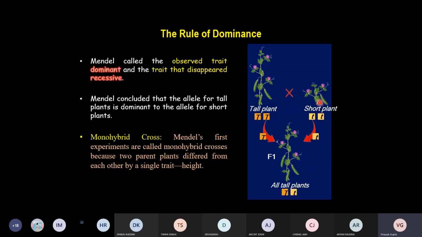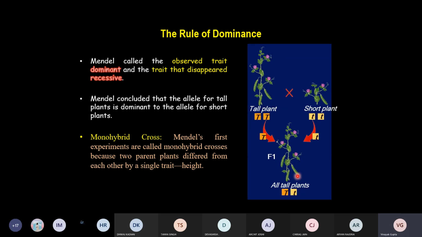So based on this experiment, he made the first rule of dominance. That is the first law in genetics, the rule of dominance. That means when you are doing a genetic cross between two parental lines which are homozygous, in the F1 generation, only one particular trait is going to appear. And which one? Dominant. The trait which appears in the F1 generation is called dominant. The other trait which disappears is called recessive. That is the rule of dominance which was made based on this experiment.